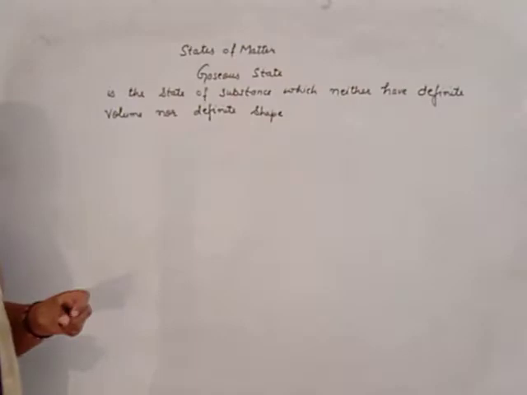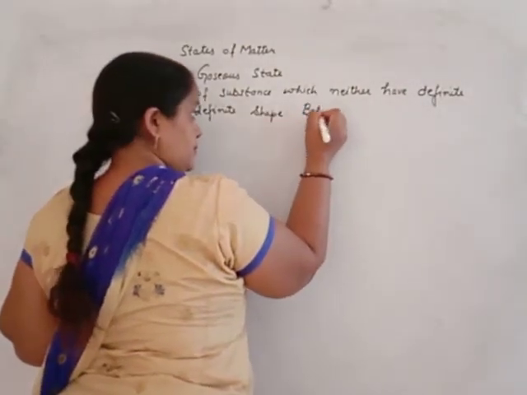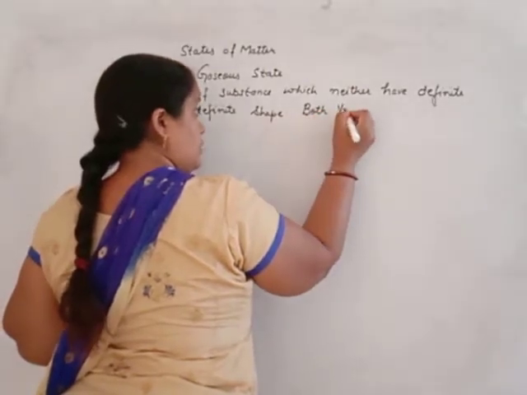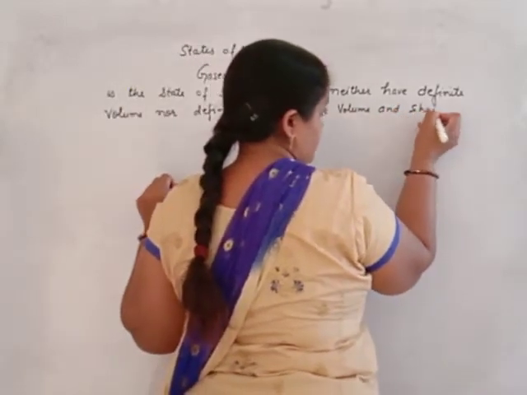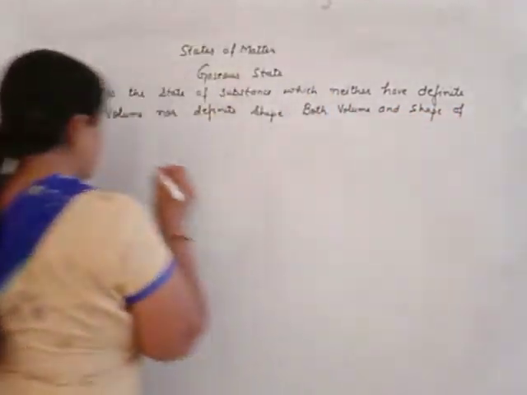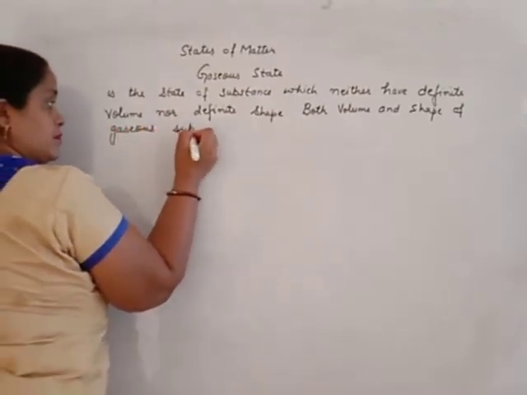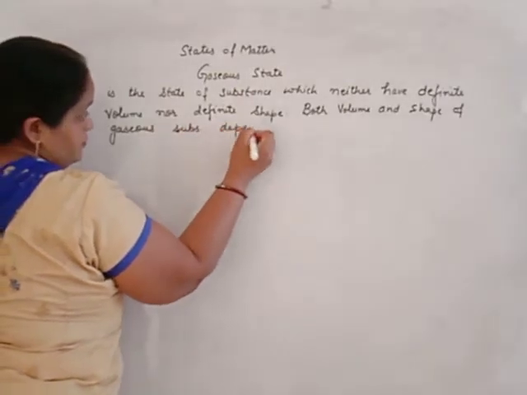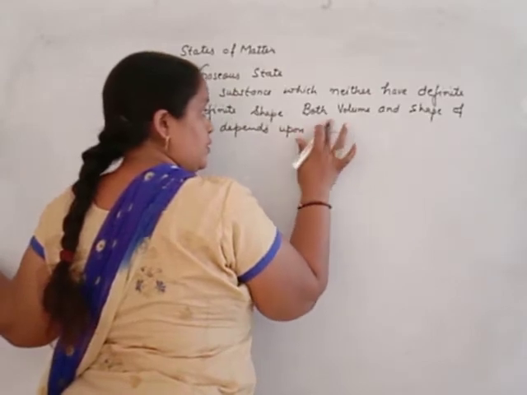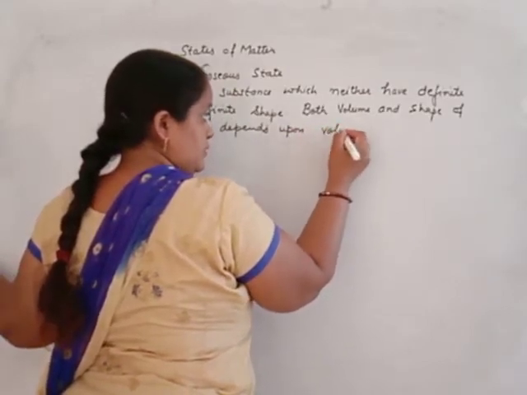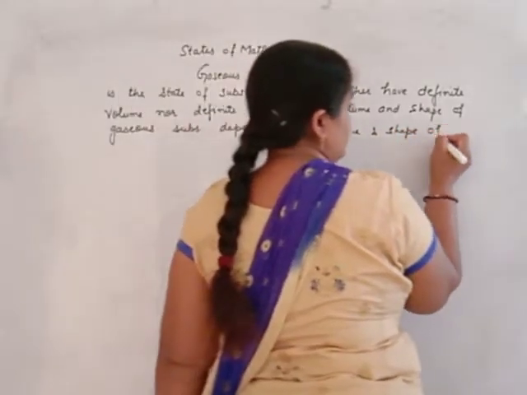Both shape and volume of this substance, beta, both volume and shape of a gaseous substance depend upon the volume and shape of the container.